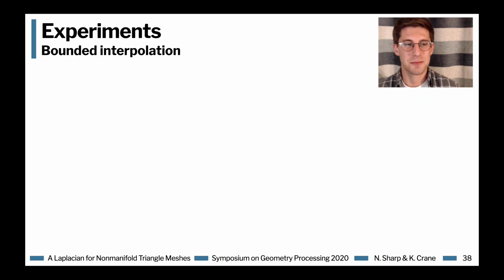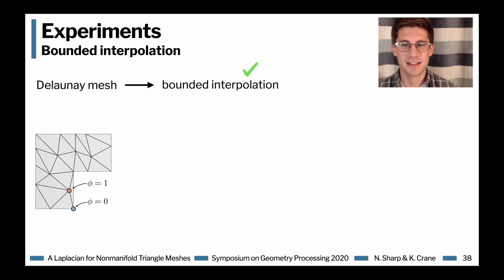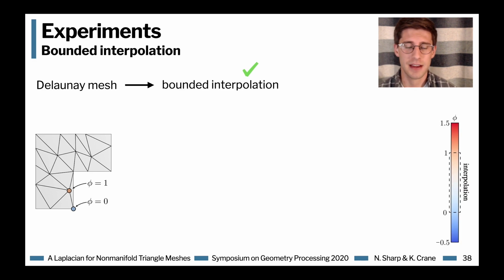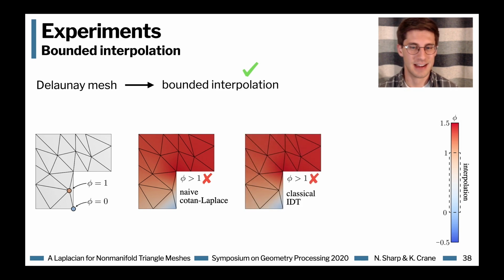This Laplacian also has some really interesting consequences, even just in planar domains with manifold meshes. Since we've guaranteed that all edge weights are positive in our tufted triangulation, this gives a very strong guarantee about bounded interpolation. So in particular, here, if I pin down values at 0 and 1 at two vertices of this simple planar triangle mesh, and then harmonically interpolate using cotangent Laplace, we get these crazy values much greater than 1 all along the top of the mesh. And the same thing happens with classic IDT.